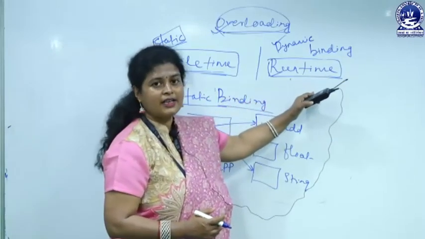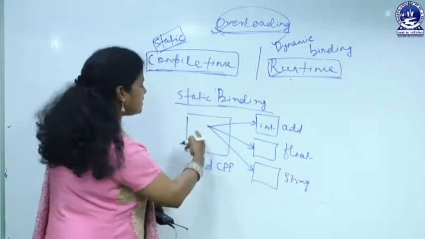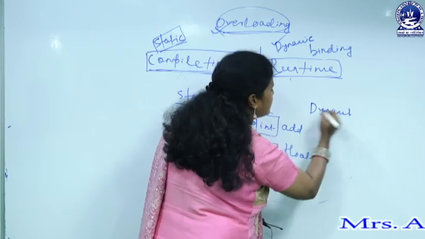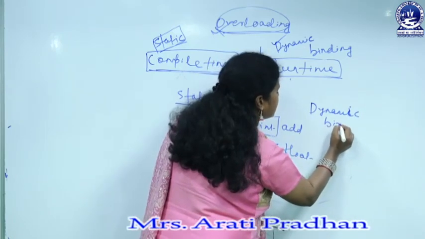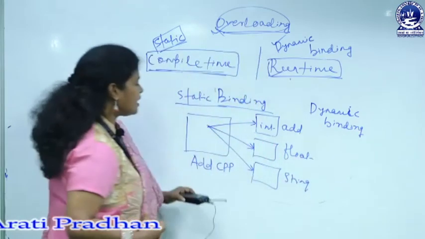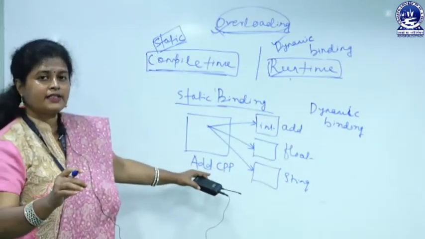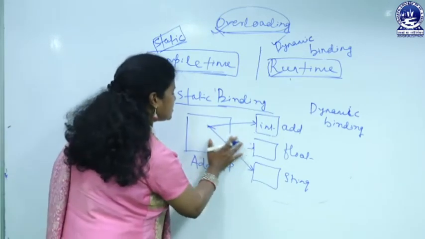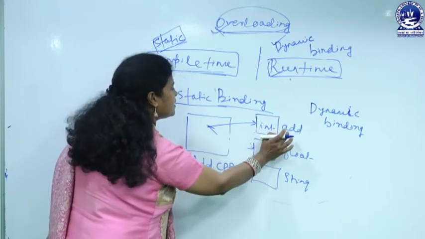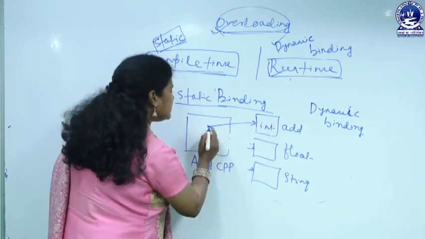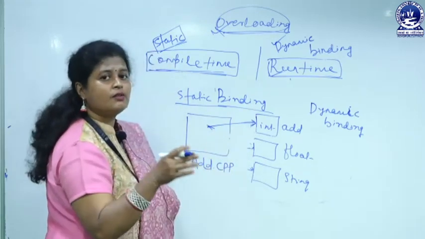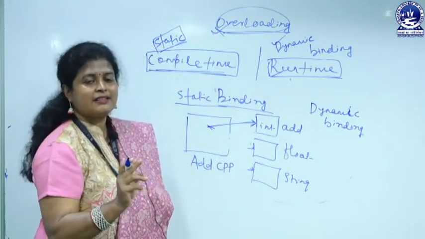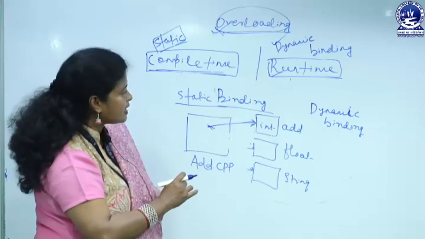But what happens at runtime? Suppose we implement this operation in runtime, which is called dynamic binding. At that time, whichever operation is chosen by the user, the binding will be implemented. Suppose the user chooses to perform addition on int, then this connection or the memory allocation will be implemented only for this during runtime, not in compile time. This is the difference between static binding and dynamic binding.